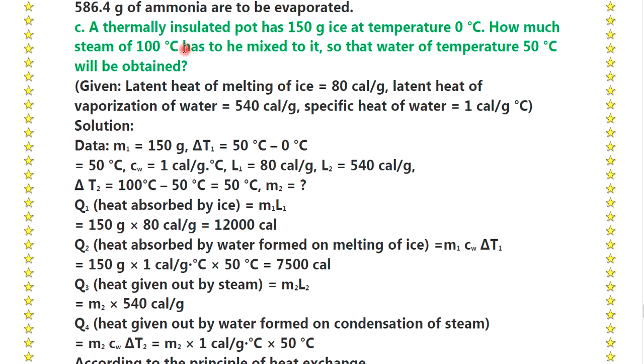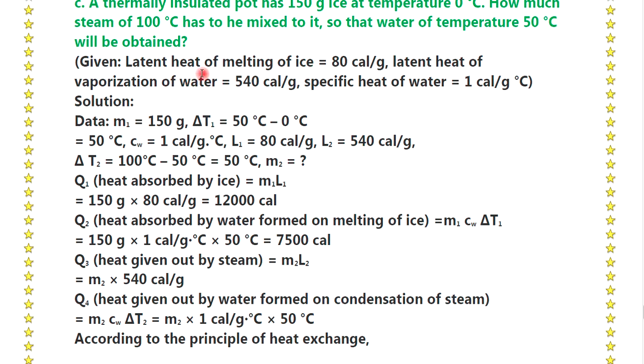A thermally insulated pot has 150 gram ice at a temperature of 0 degrees Celsius. How much steam at 100 degrees Celsius is to be mixed with it so that water at a temperature of 50 degrees Celsius will be obtained? Latent heat of melting of ice is 80 calorie per gram. Latent heat of vaporization of water is 540 calorie per gram.